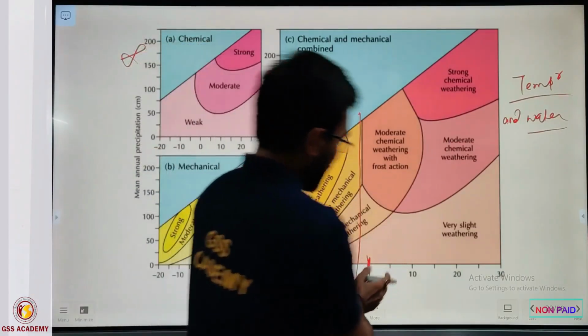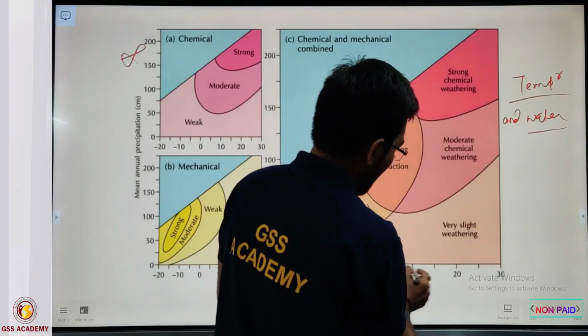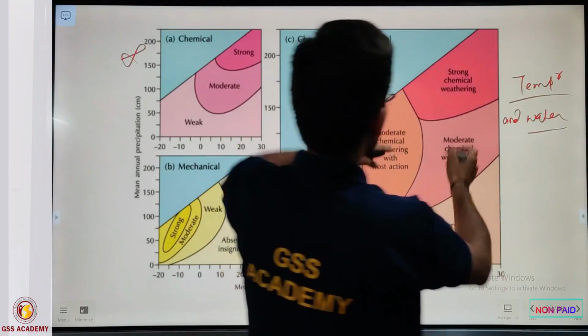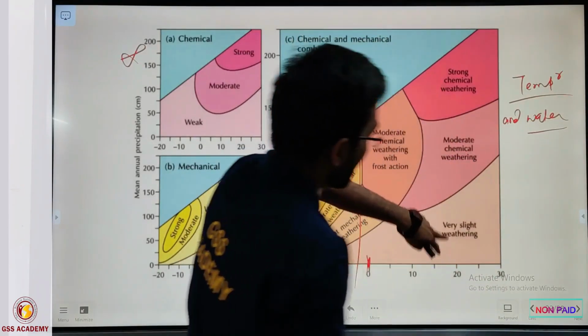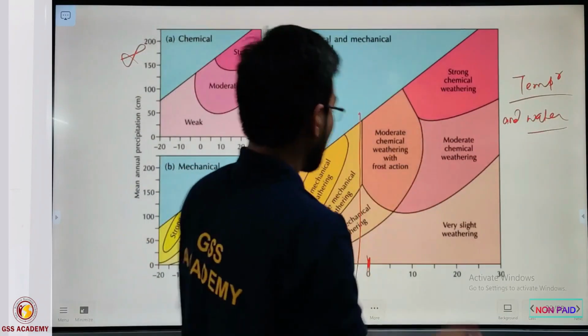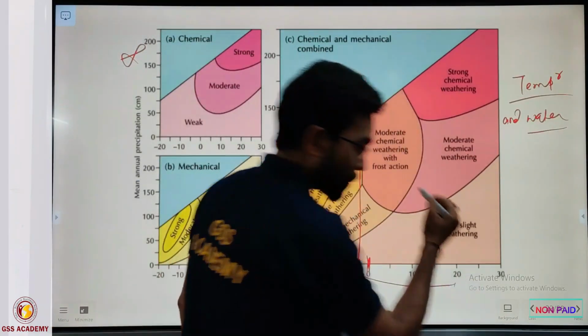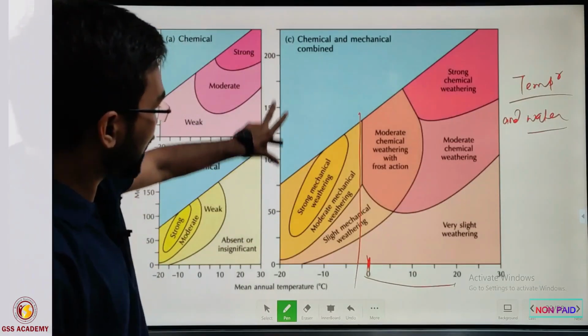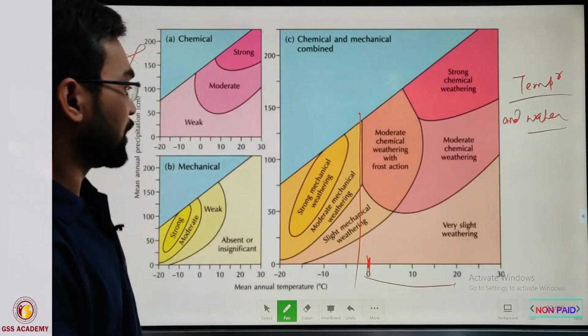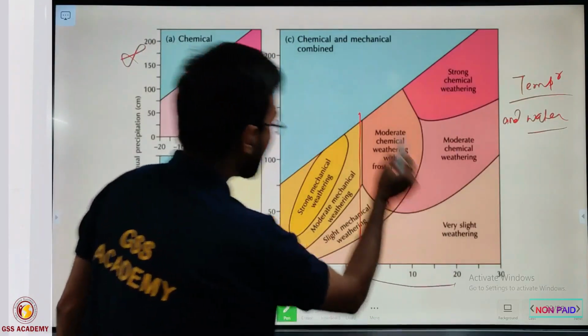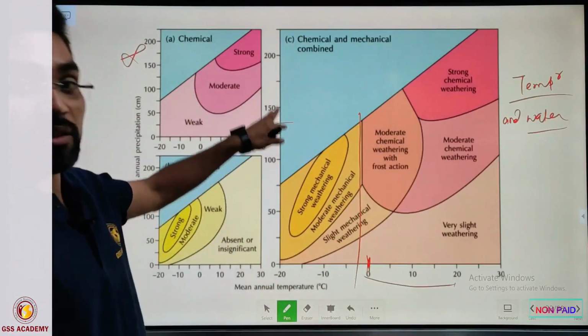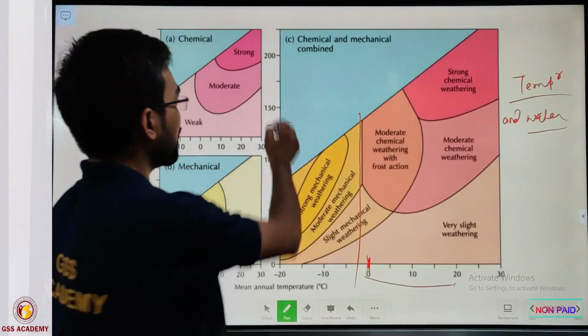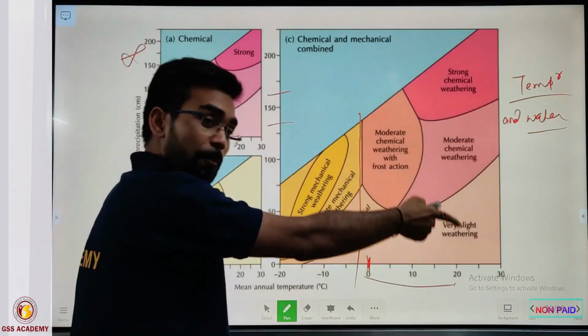But if you increase the temperature to 10, 20 and 30 degrees, then chemical weathering will start. But temperature alone is not sufficient. You can see precipitation on the ordinate. Along with temperature, precipitation is one of the most important things that regulate chemical weathering.